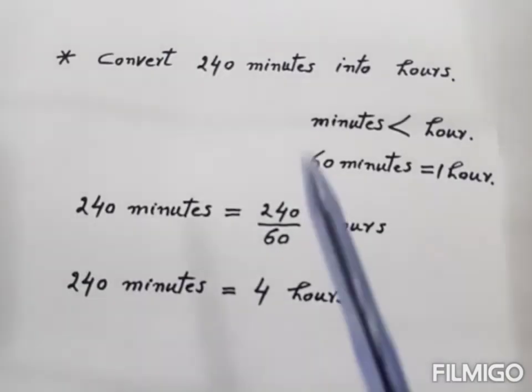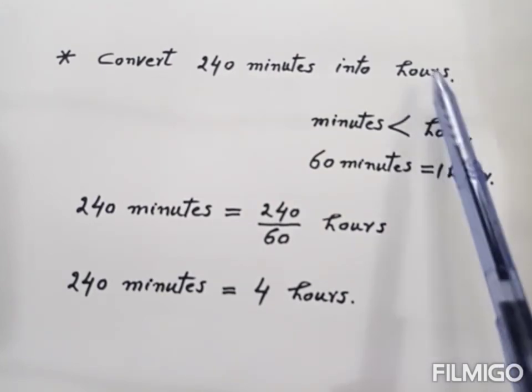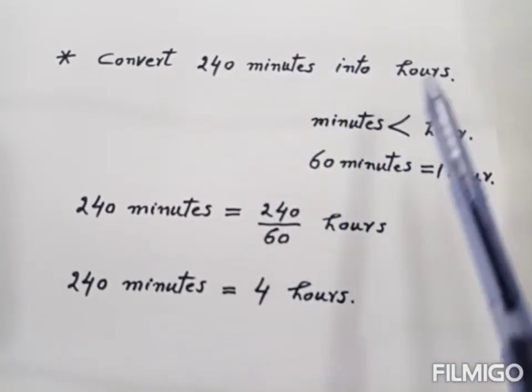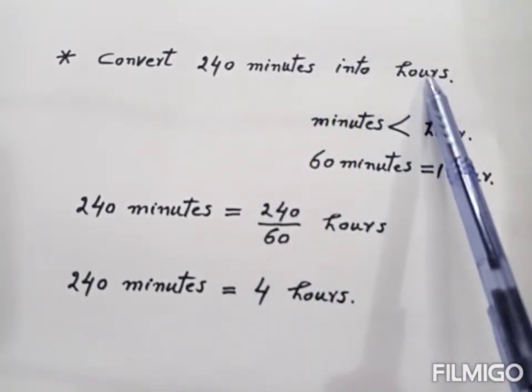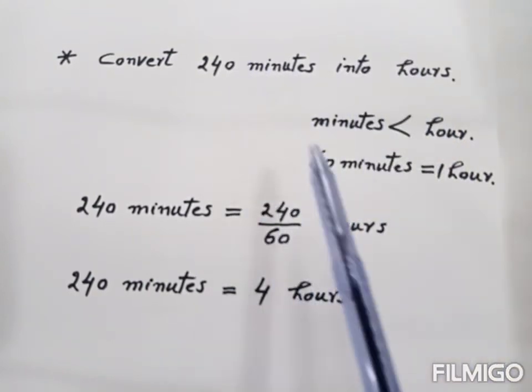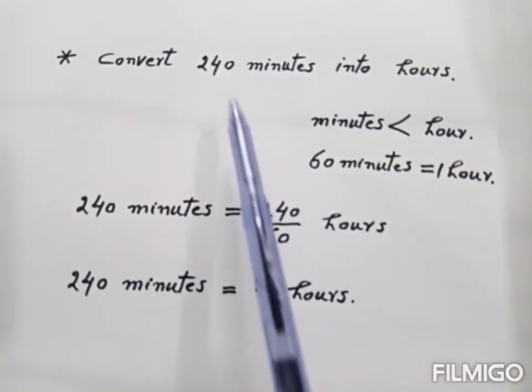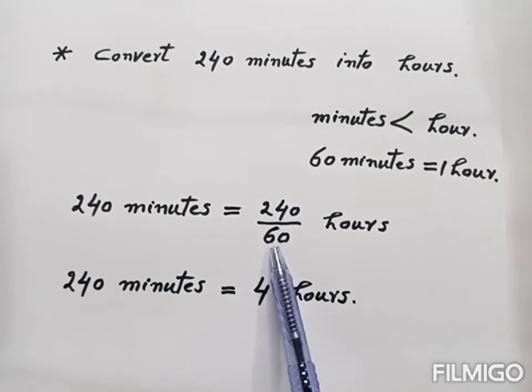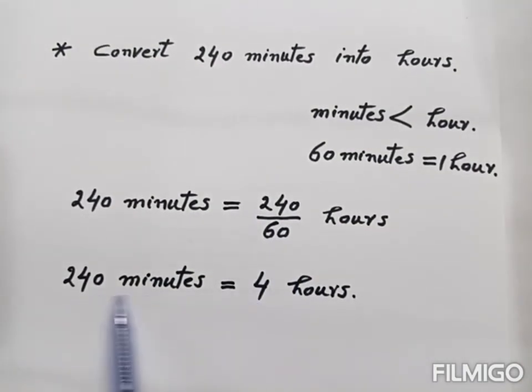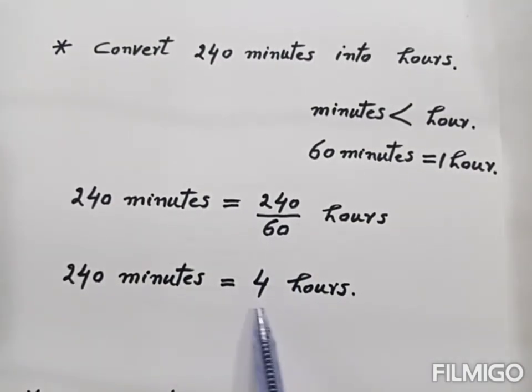So here we convert minute into hours, small unit into big unit. When we convert small unit into big unit, then we divide this number with 60. So when we divide this number with 60 here, then we get this. So this much minute is equal to this much hours. So this is the answer.